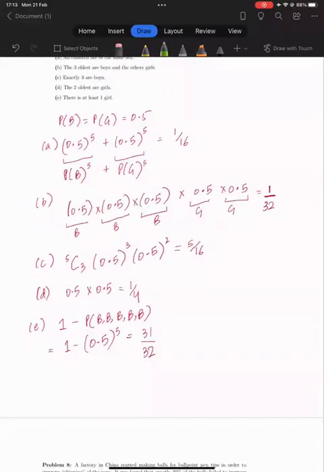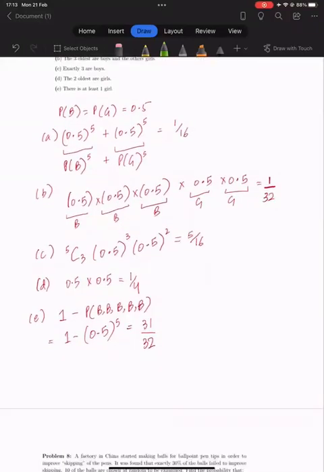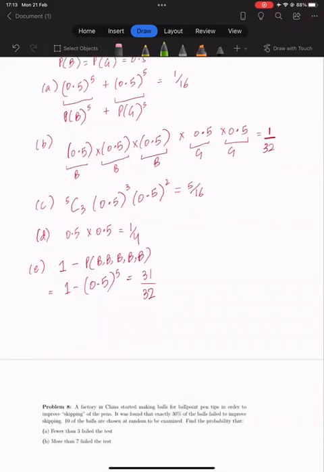Okay guys, so part D, some of you might be confused that in the two oldest are girls, we have just squared 0.5 and the other children we haven't taken into consideration. But if you work this out, I'll just do it here.